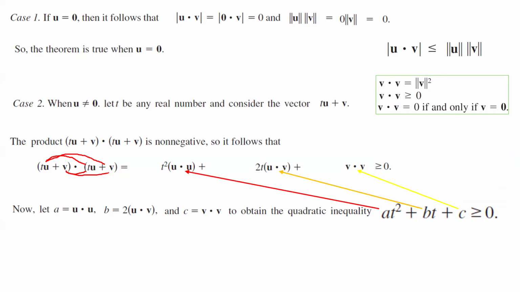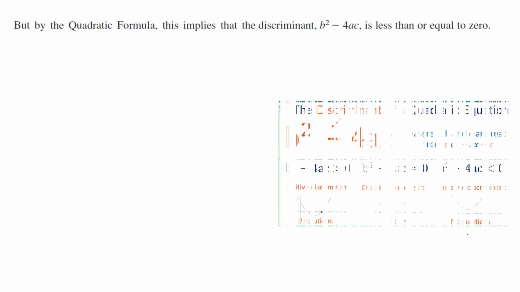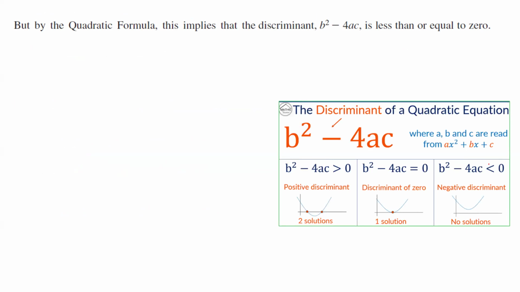Now we are going back to algebra. We have a quadratic expression that is greater than or equal to 0. What's the meaning of the discriminant here? Remember that if you have a quadratic equation, the discriminant has 3 different scenarios: b squared minus 4ac.